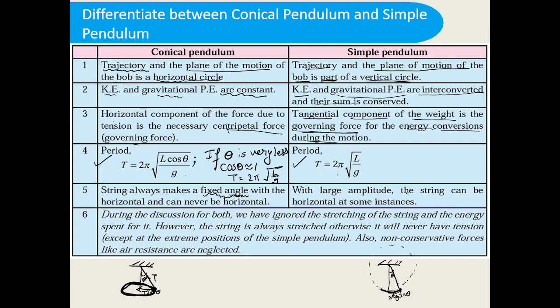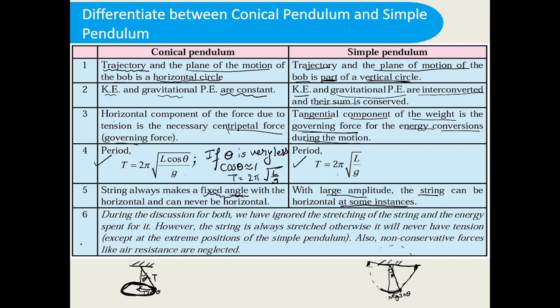But in the case of the simple pendulum, if you give a large amplitude like this, theta can be 90 degrees. The string can be horizontal at some instances, at this position and at this position. Okay, so here there is no problem. In the case of the simple pendulum, the string can be horizontal.